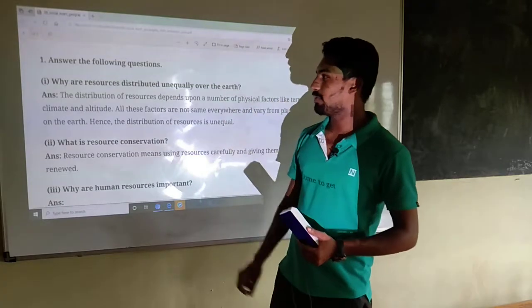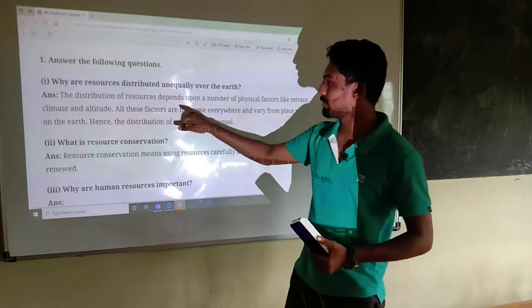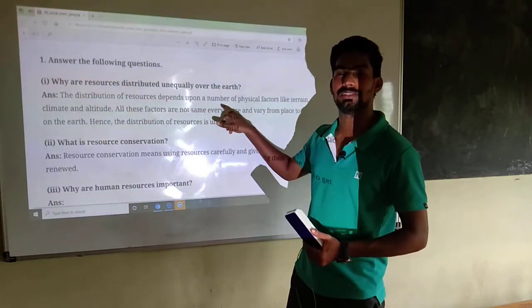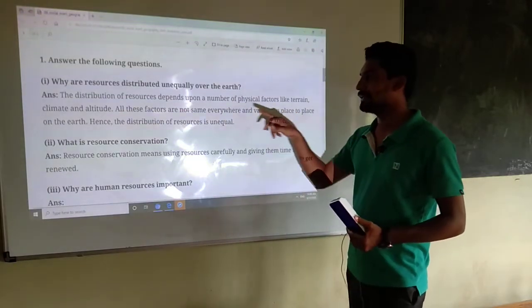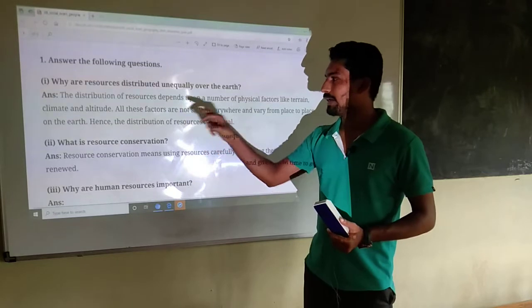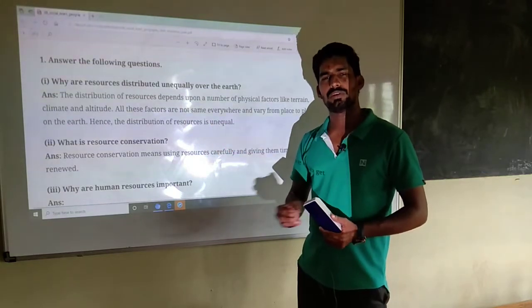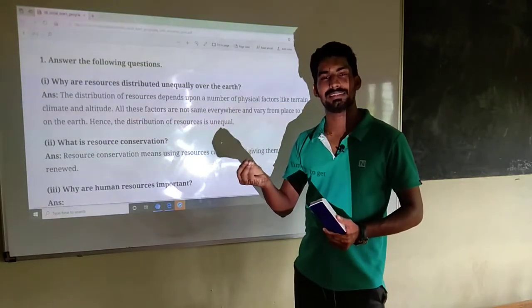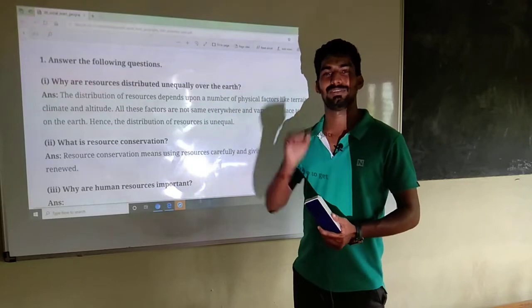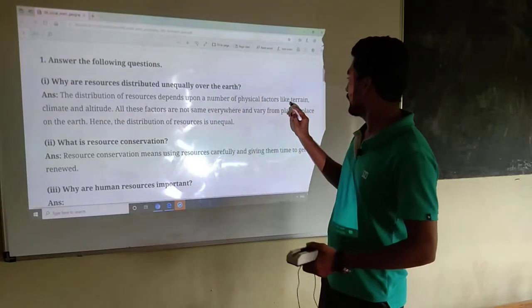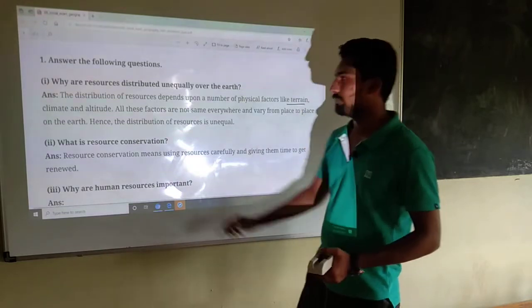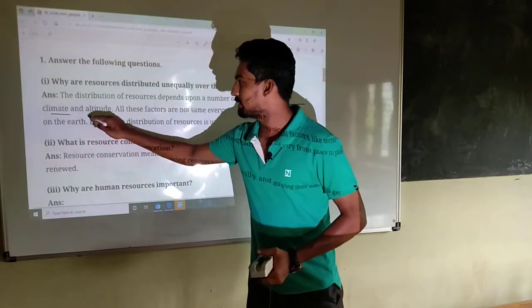Listen here. What is the answer? The distribution of resource depends upon a number of physical factors such as terrain, climate and altitude. So different factors affect the distribution pattern of resource. Here you can see the points of the answer: terrain, climate and altitude.